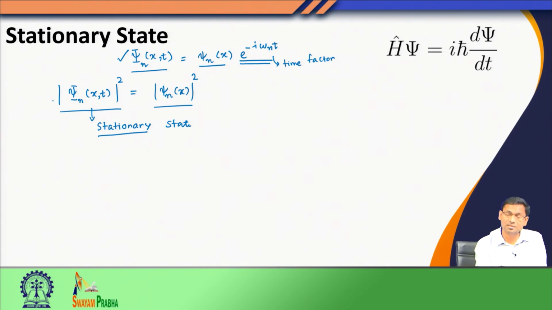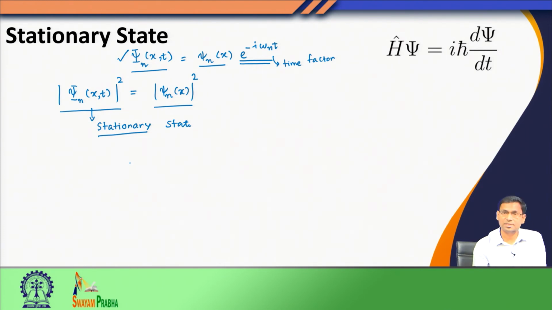What this analysis tells us is that the place where I observe a node will remain so no matter how long I wait. The place of maximum probability will still be the place of maximum probability even as time passes by. Therefore, the eigenfunction of a time independent Hamiltonian is a stationary state, because there the probability density does not change with time.